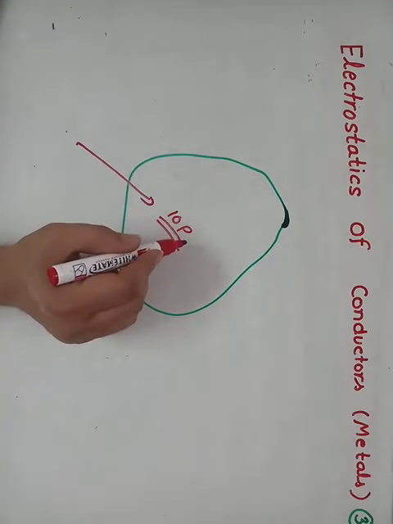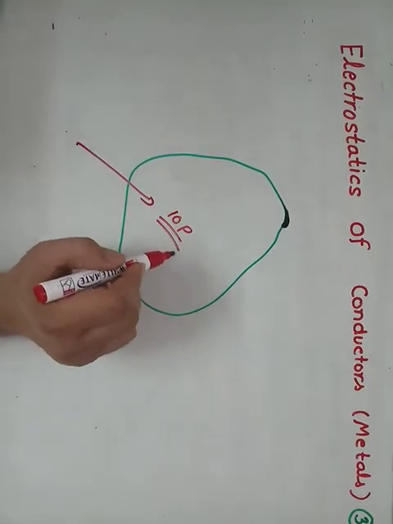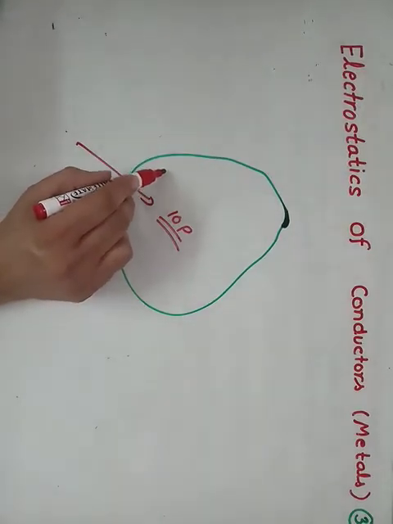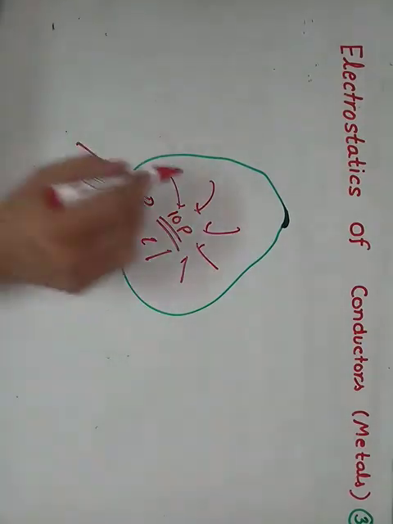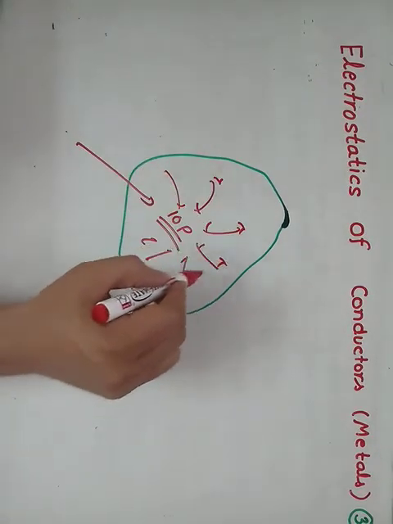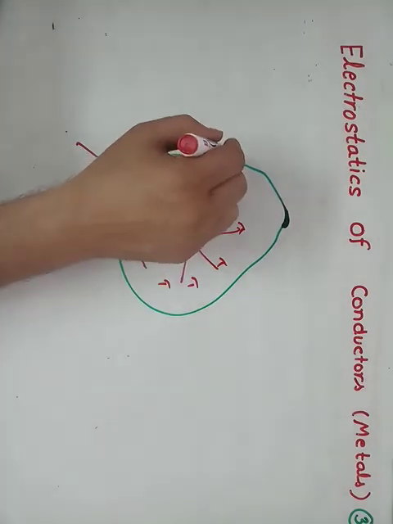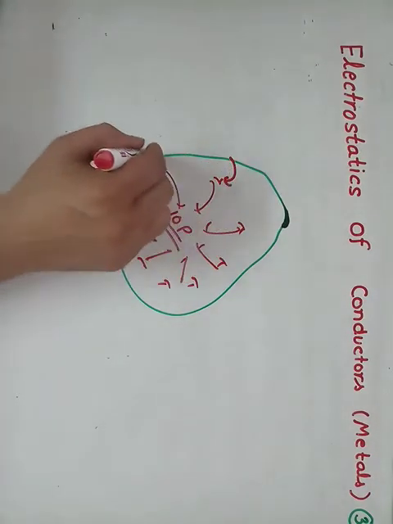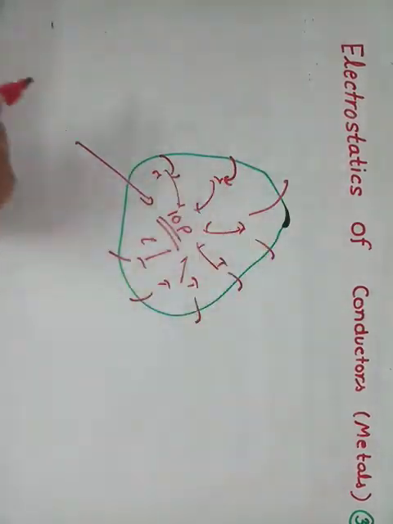This is 10 protons. Now 10 electrons nearby, because the electrons are very much free, come from various sides and neutralize these 10 protons. Now here they become positive, 10 positive. Again 10 electrons from the surface finally move to this and neutralize it. In this way, the charge comes on the surface.